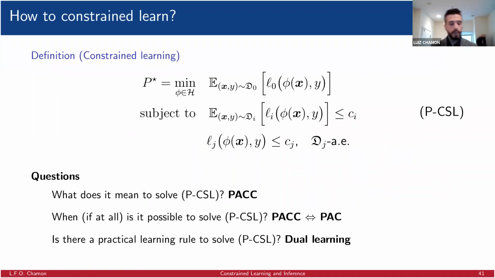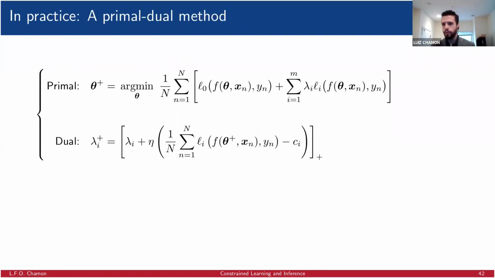We have established what it means to solve a constrained learning problem, which is a PAC solution. We have established that anytime we can do unconstrained learning, we can do constrained learning. There is nothing new. There is nothing harder about this from a learning theoretical viewpoint. And we established a practical learning rule, which is dual learning. So we can actually use an unconstrained learning problem in order to solve constrained learning problems. Okay? And how we do that in practice is essentially by using a primal-dual method of some sort.